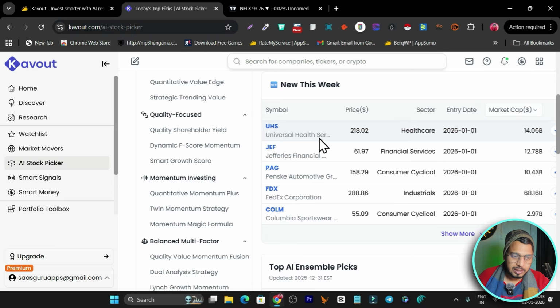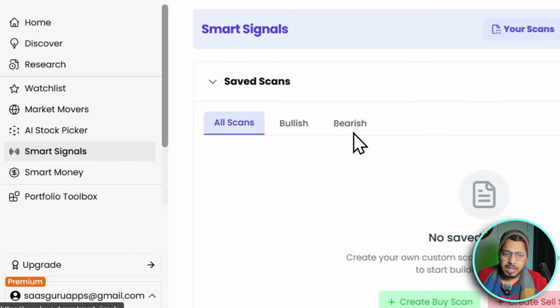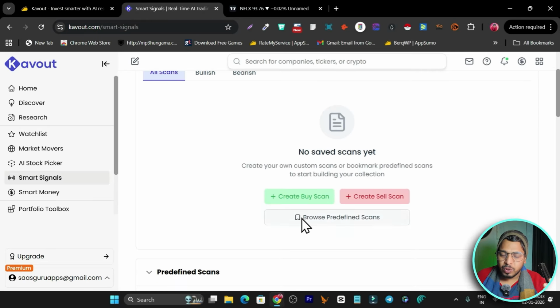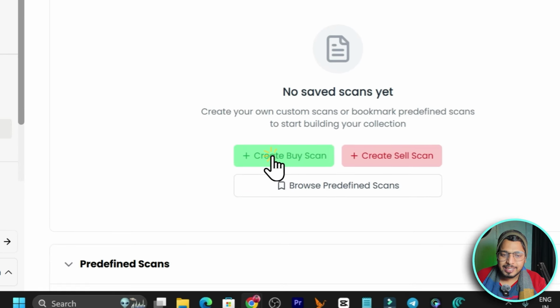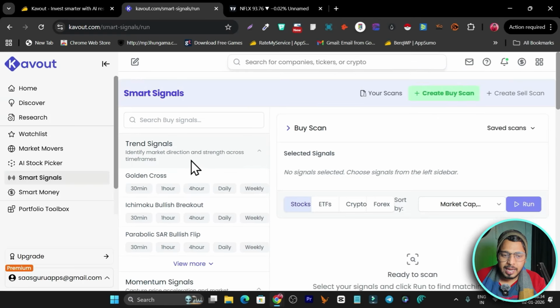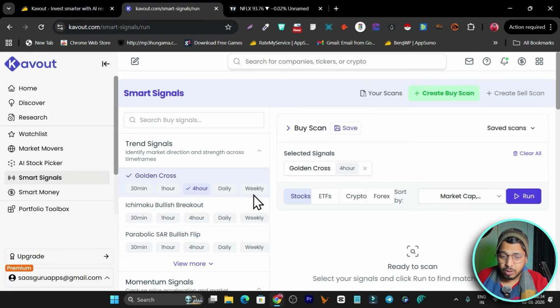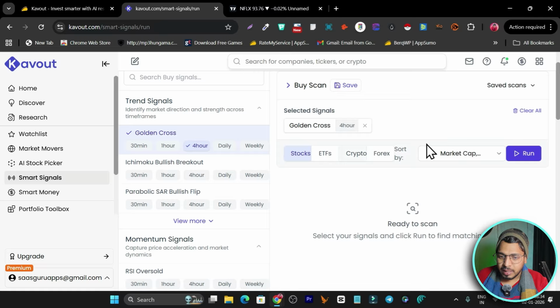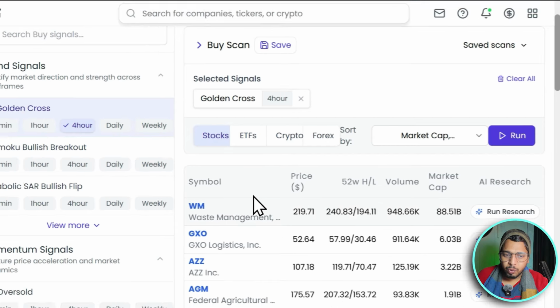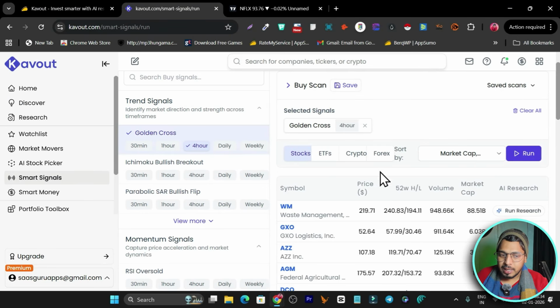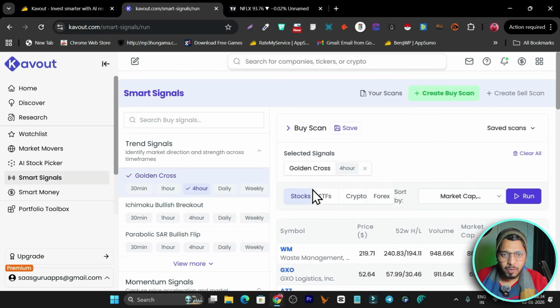This is the smart signals. I will go to smart signals and I can create the scans. Simply click here on the buy scan, create a buy scan, and it will tell you on which strategy you can create these scans. Like this is for the trend signals. I will go with the golden cross in the 4 hour. The 4 hour gives you a better understanding of the charts and the stock. And if I click here on run, it will give me the stocks that have the 4 hour golden crossover.